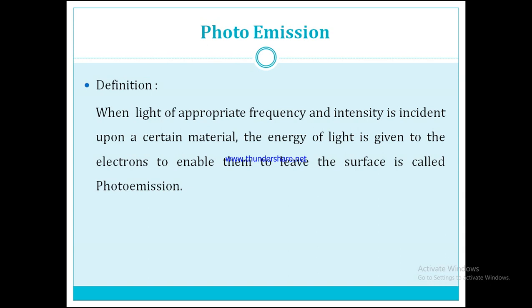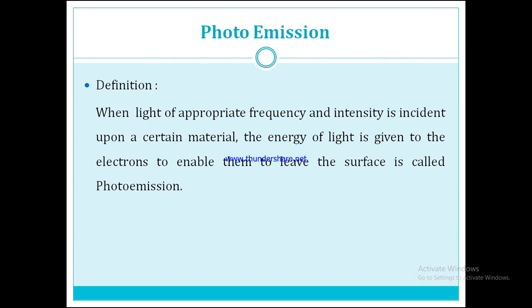This is called photo emission. During 1887 to 1905, various scientists observed facts regarding this photo emission.